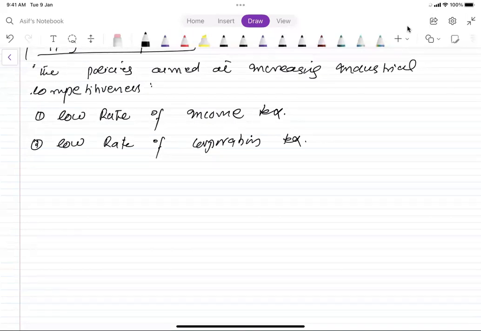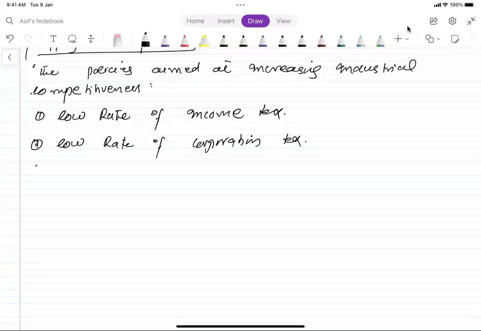If the rate of tax is high, the people will have fewer funds to reinvest into the businesses. But if the corporation tax is low, their take-home profit will be more. As a result of that, they will have more profits to reinvest into the business. So by lowering the rate of tax, the incentive to do businesses can be increased.